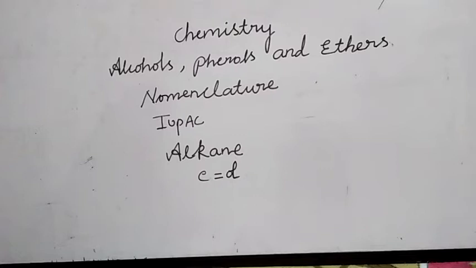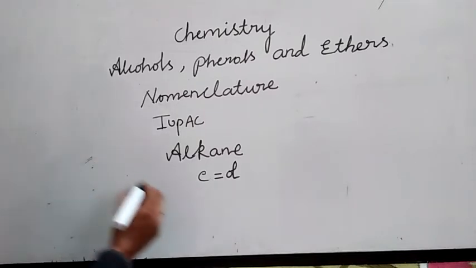This is about the suffix, why we add OL to the alcohols. The position of substituents are indicated by numerals like this 1, 2, 3. For this, the longest carbon chain is numbered starting at the end nearest to the hydroxyl group.